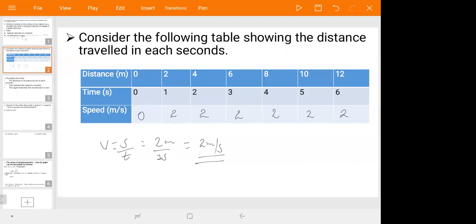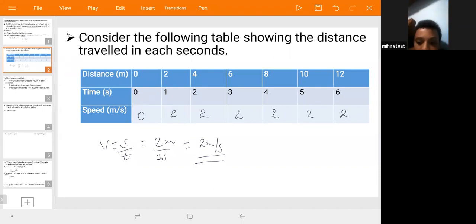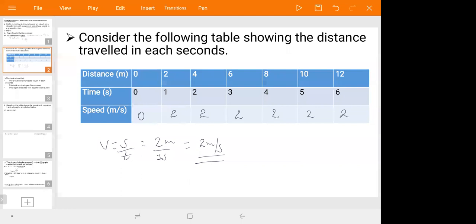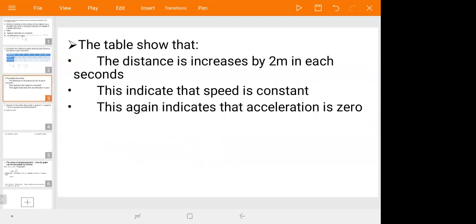Based on this, we can plot the distance-time graph, speed-time graph, and acceleration-time graph. This table shows that distance increases by 2 meters in each second.